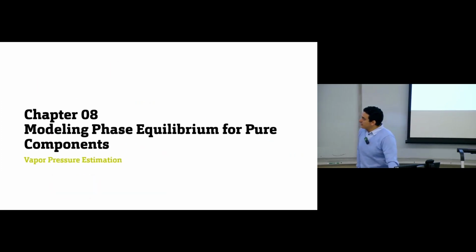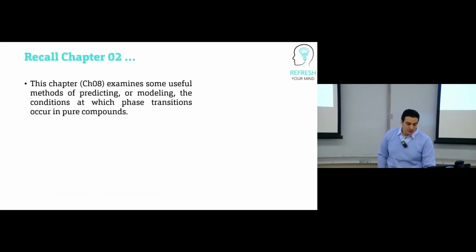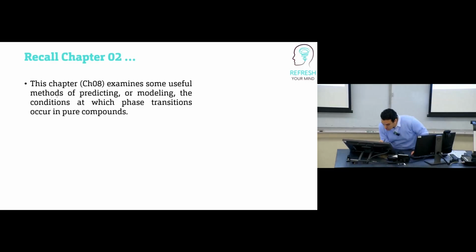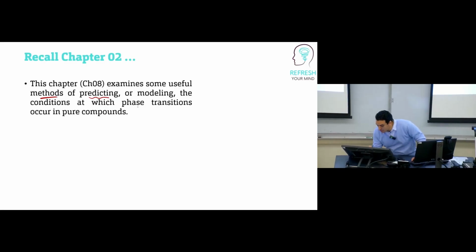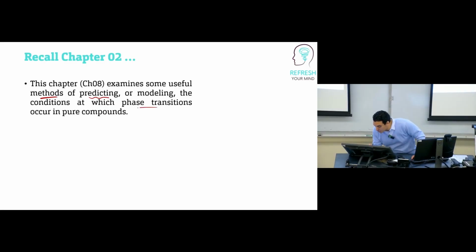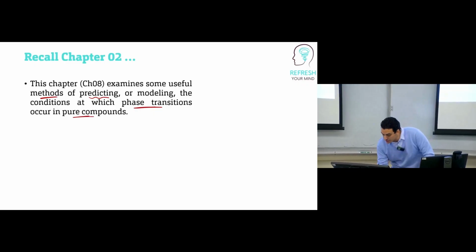So if we start with the first point, vapor pressure estimation. If we recall chapter 2, this is the chapter where we start talking about phase equilibrium. In this chapter, we will use some methods to predict phase equilibrium or vapor pressure. Vapor pressure is the pressure at which we have a phase transition for pure substances.